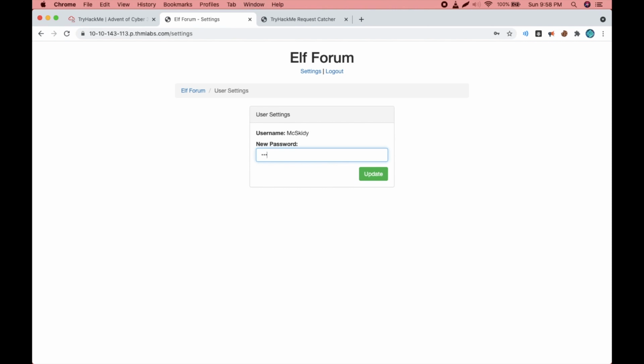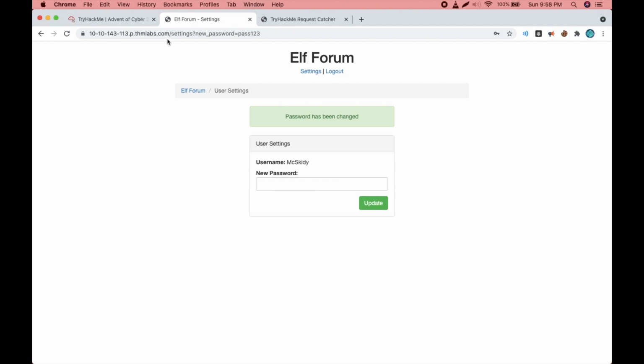Let's type pass123 and when we click on update, we see our URL also changes with the new password being mentioned. So what we can do is create a cross-site script which we will send to our target, and when he opens it, he will open this link here, making their password change to pass123 as well. Since I know their username, I can log into their account using the new password. For that, let's go back to our forum.